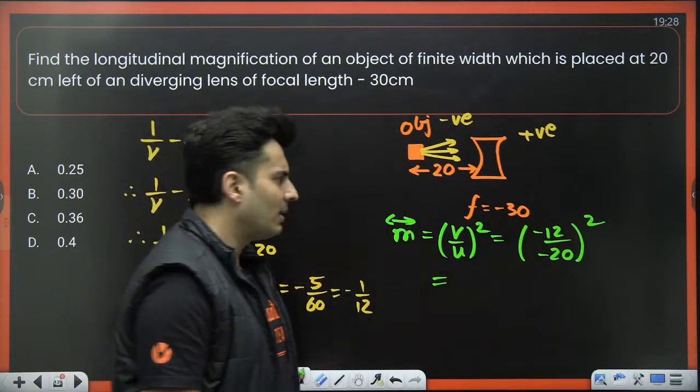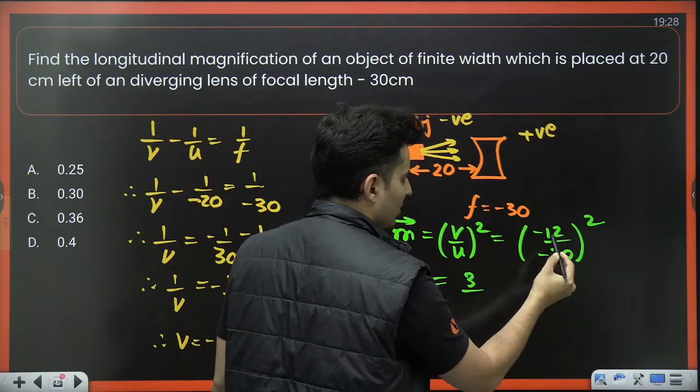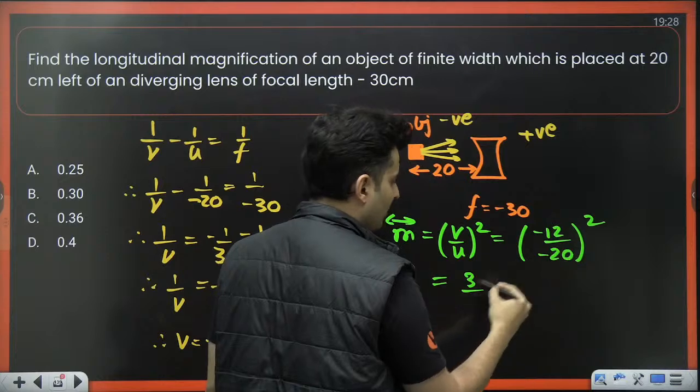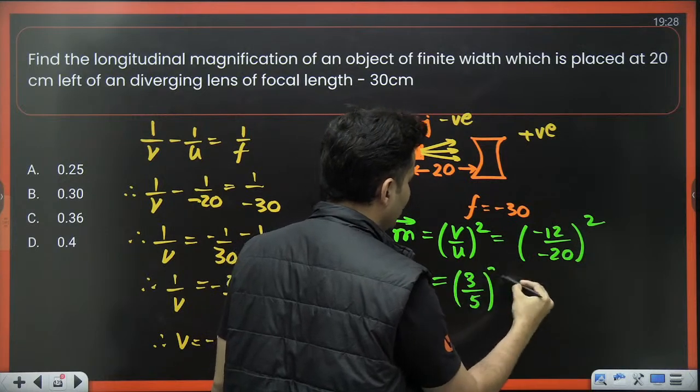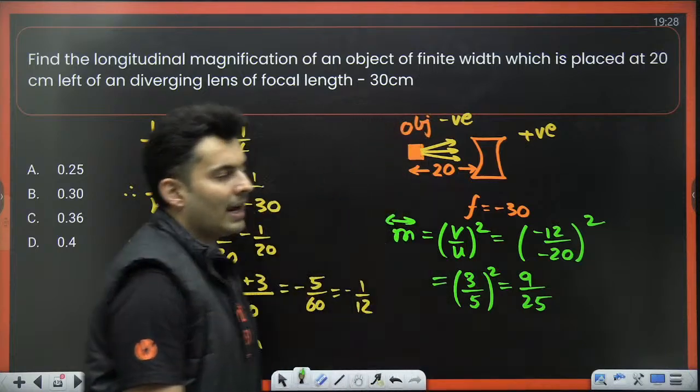12 and 20 divisible by 4. So it will be nothing but 3 by 5 whole square. So that will be 9 by 25.